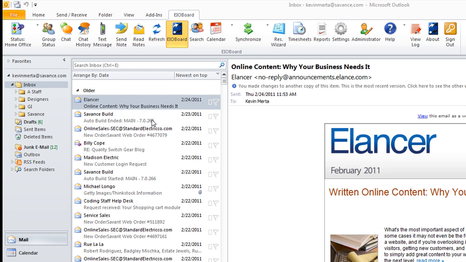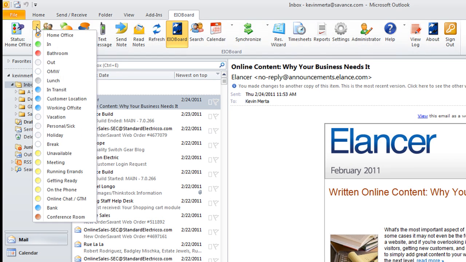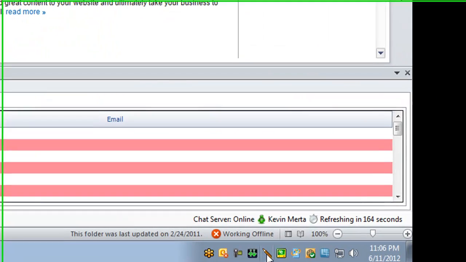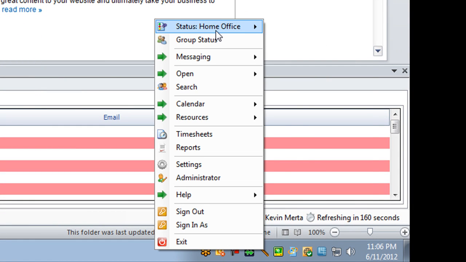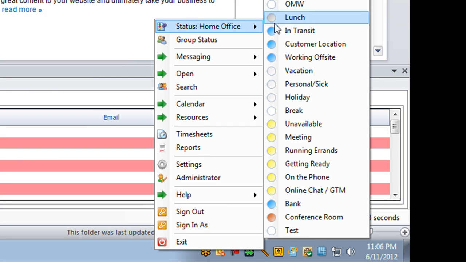There's a couple other options you can do to quickly update your status. There's a little arrow next to the status button. You can quickly set your status here. You can also see down here in the right corner that there's a pencil. You can right click the pencil and you can update your status from that option as well.